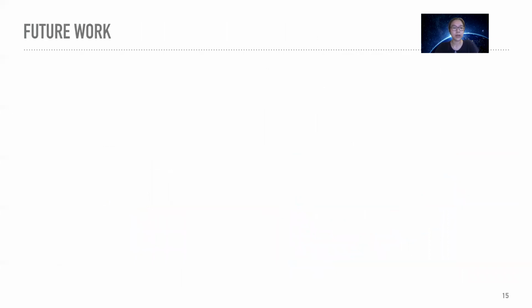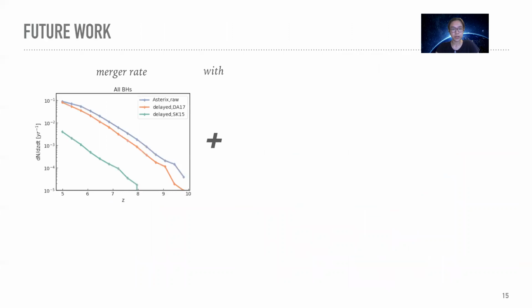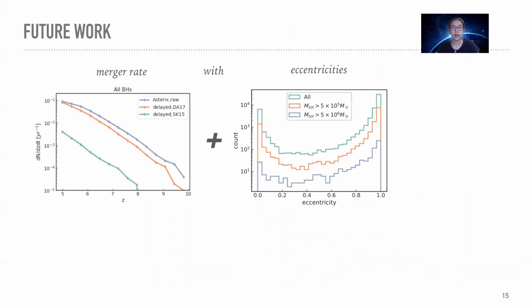Finally, I would like to end by saying that this is still work in progress, and our future plan is to calculate the merger prediction with eccentricities taken into account. As we know that the eccentric orbit has smaller hardening timescales. And we'll also evolve the measured eccentricity down to the binary coalescence and see how that affects the gravitational wave observation in the LISA band.